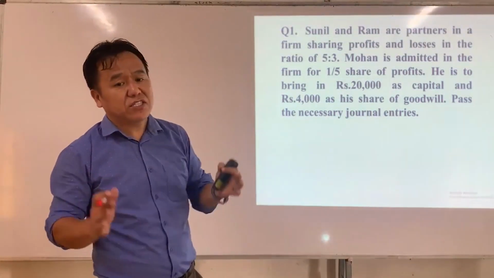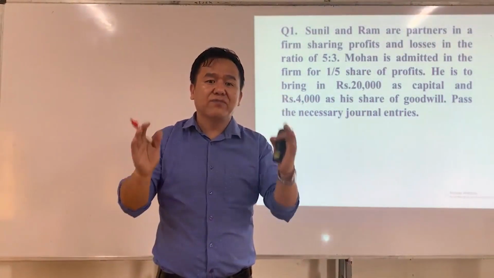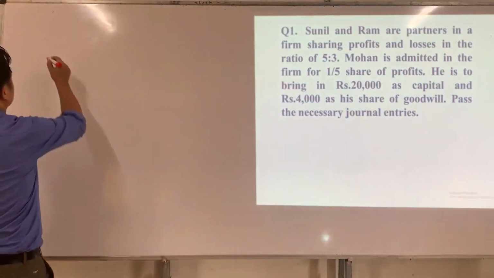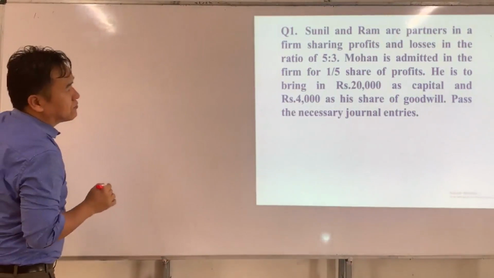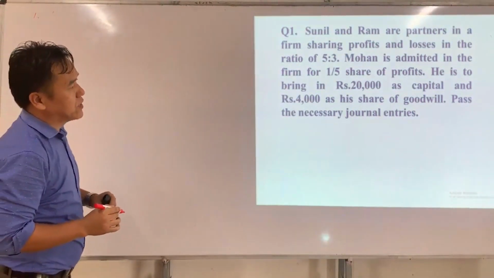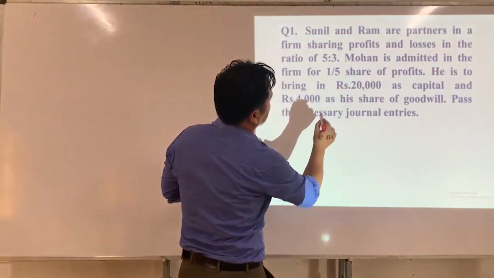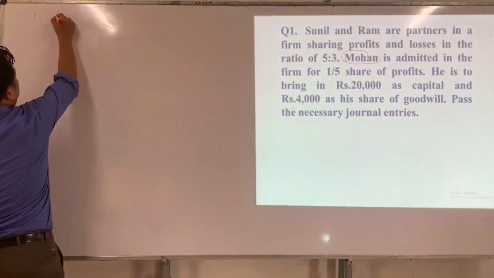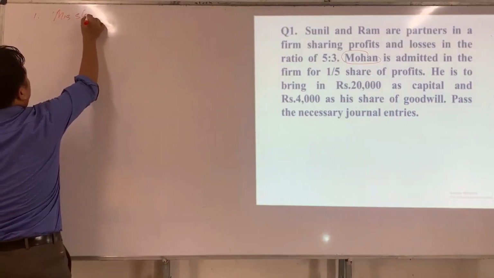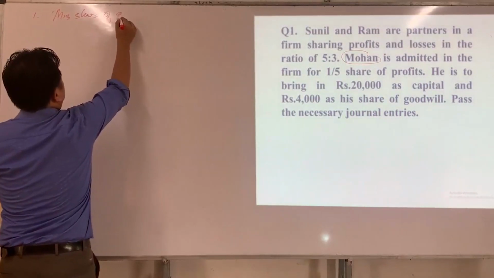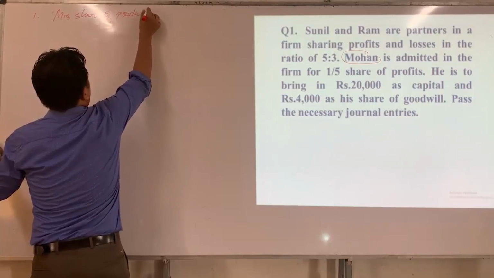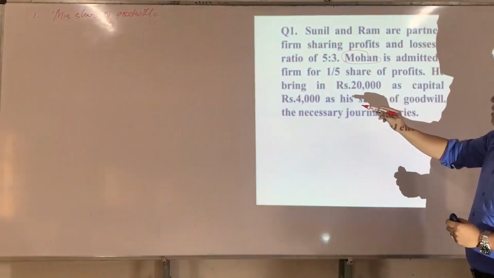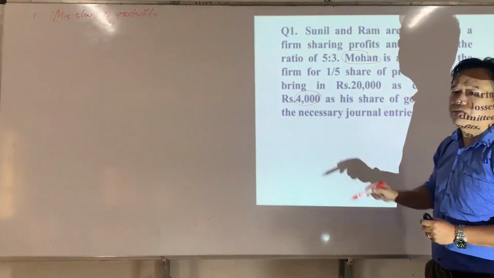Whenever we have to pass necessary journal entry regarding goodwill, we have to follow 3 important steps. So what are the steps? The first step is to find new partner's share of goodwill. So who is new partner here? Mohan. So we have to find Mohan's share of goodwill. But here Mohan's share of goodwill is given already, so we don't have to find it.